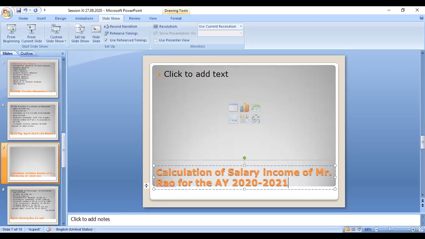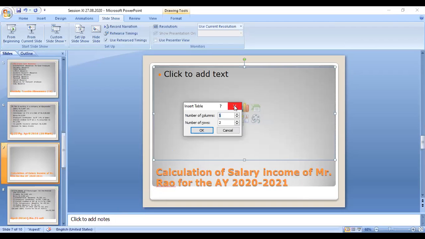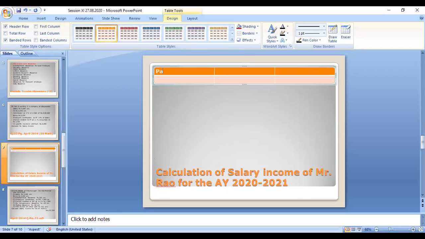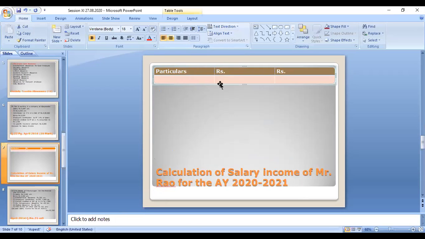Okay, right. So you have to open three columns: one particular column and two amount columns. The inner column is for calculation purposes, and the outer column is the taxable amount. You have to write on the outer column. Whatever amount is written on the outer column, we can call it the taxable amount.